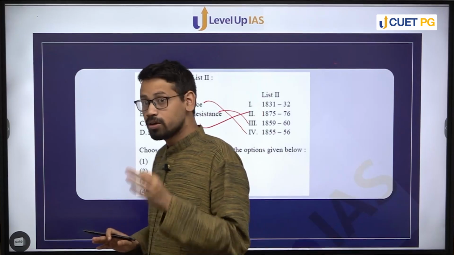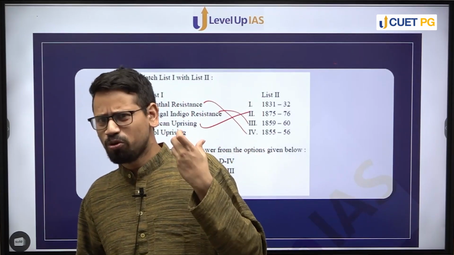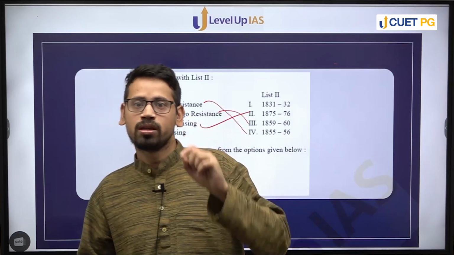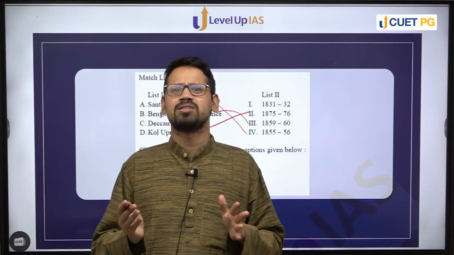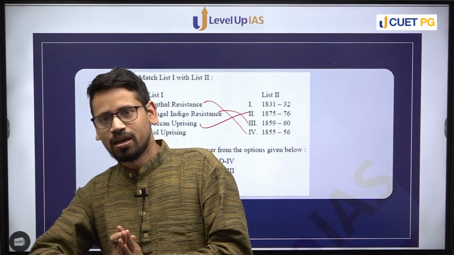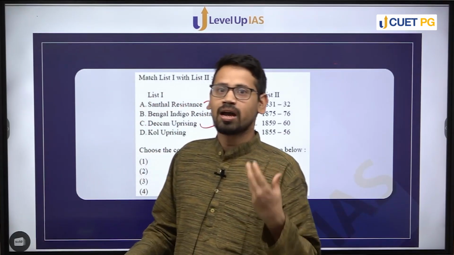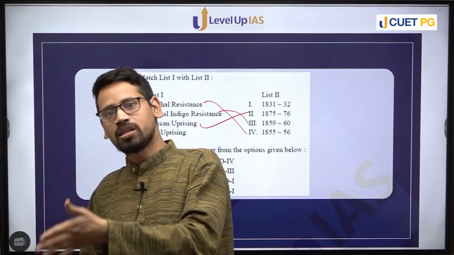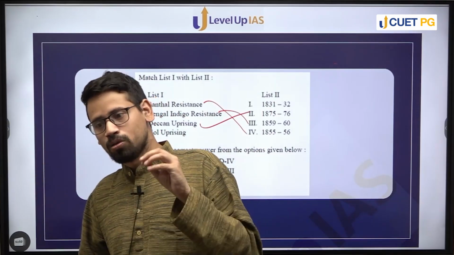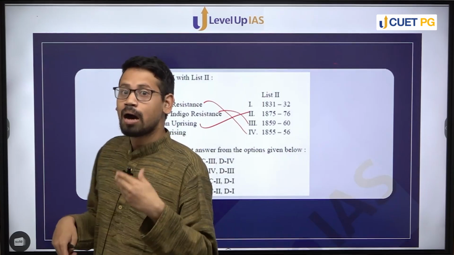Right, this is the region which is very significant for its mining, very significant for its resources, but it is also the region where we find a dominance of a lot of different sects, right, tribal communities, who were very angry with the kind of land distribution system that was taking place in the region. So what was happening was that a lot of non-tribal people were farmed out the land.